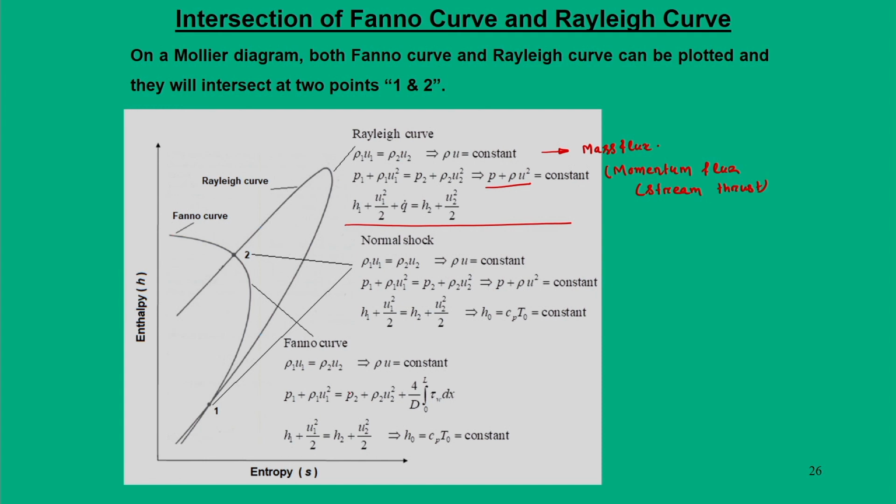But when you look at a Fanno curve, what remains constant is mass flux and stagnation enthalpy.